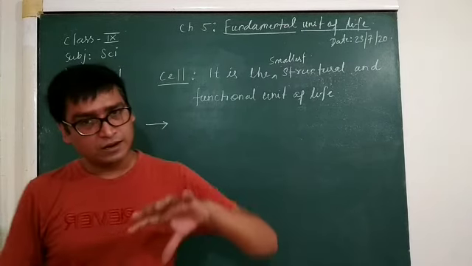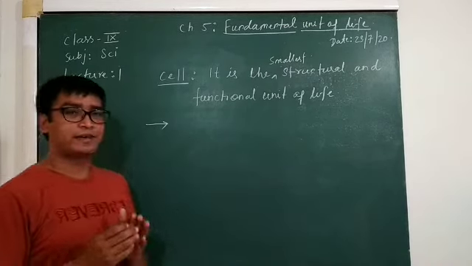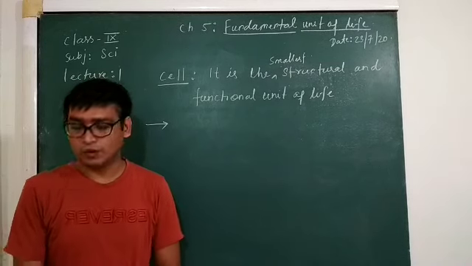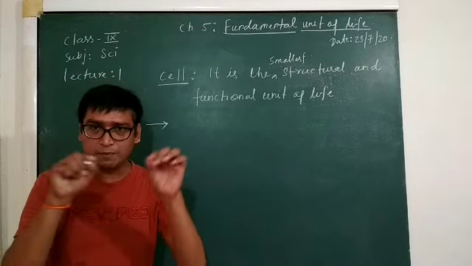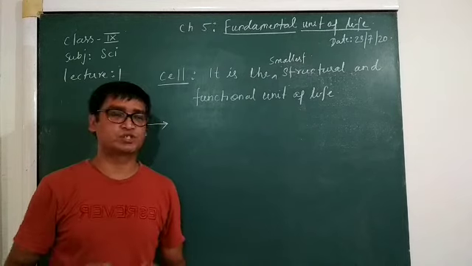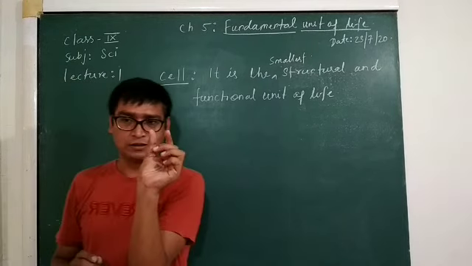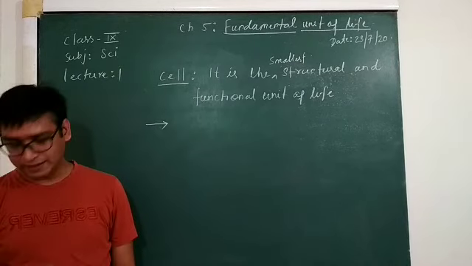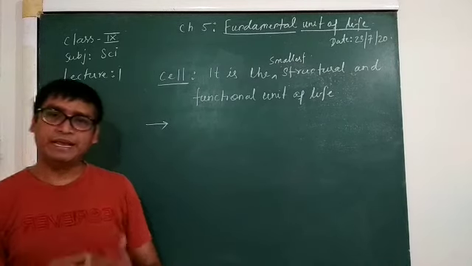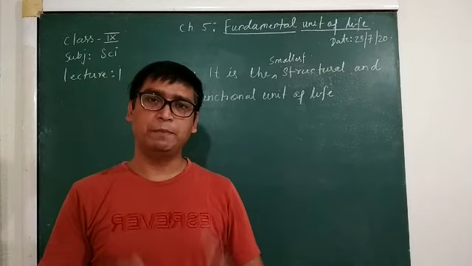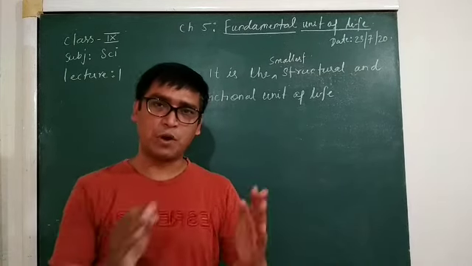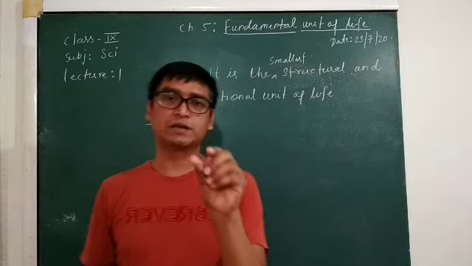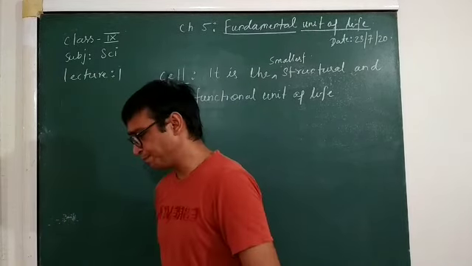So these cells look like a honeycomb. You might have seen a honeycomb. It looks like small compartments, like small rooms. The honeycomb consists of many compartments, many small blocks. So he called those blocks a cell.